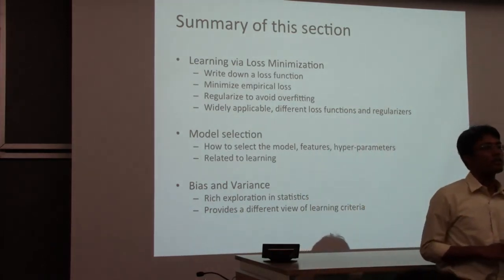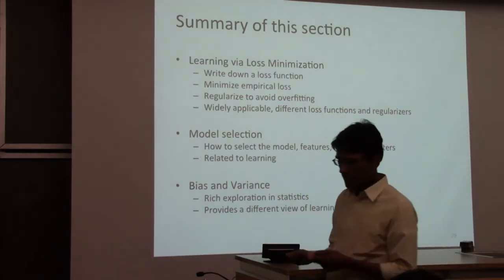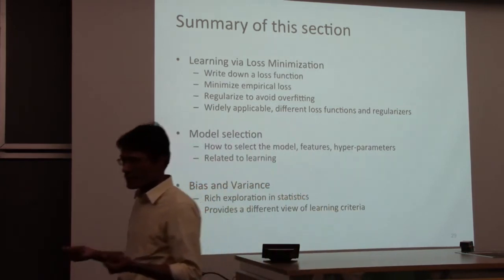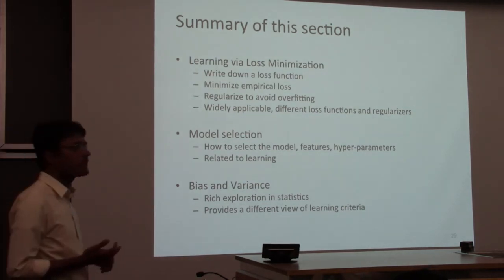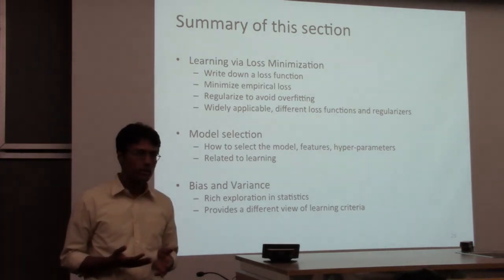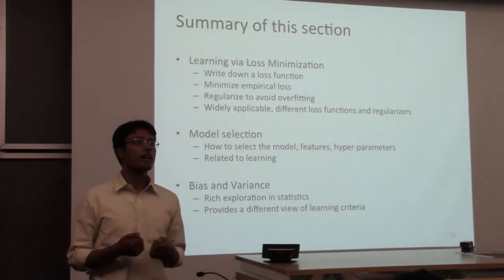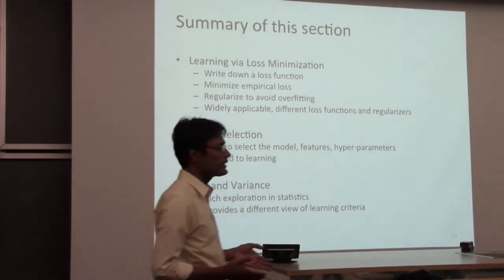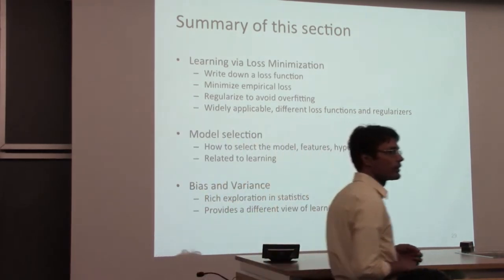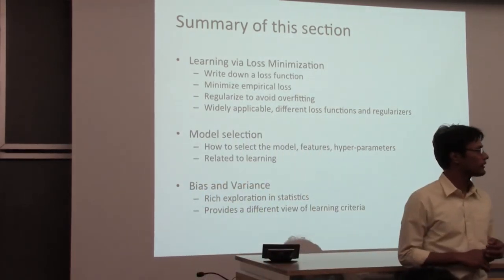And you write down the average loss over a training set, and you frame the problem of learning as minimizing loss with a regularization thrown in. And now you understand that regularization basically, what does it do? Bias or variance?